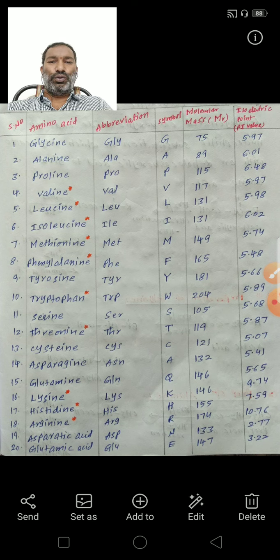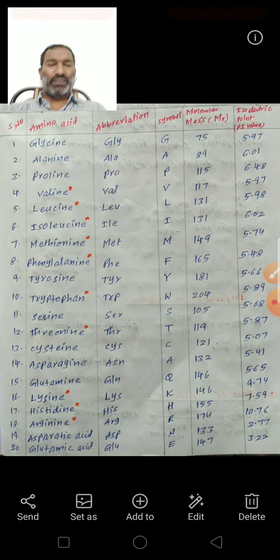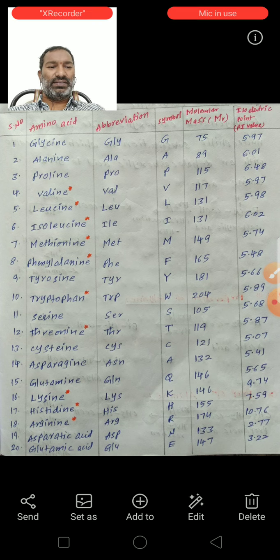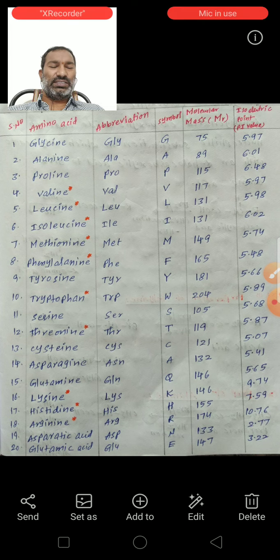Next, the fifth one, leucine. Abbreviation LEU, symbol L, molecular weight 131, isoelectric point 5.98. Next isoleucine, ILE, symbol is I, molecular weight is 131 and pI value is 6.02.